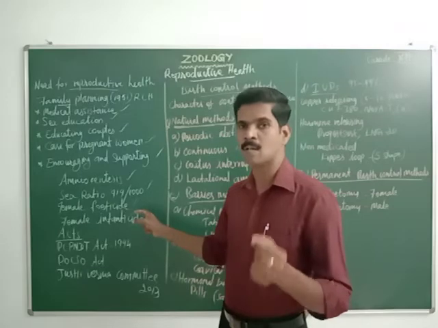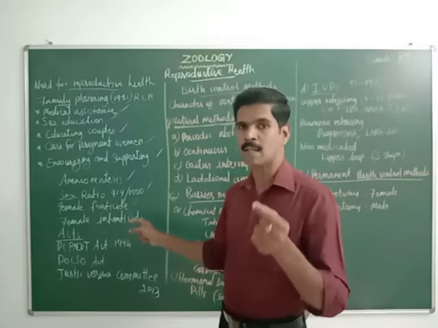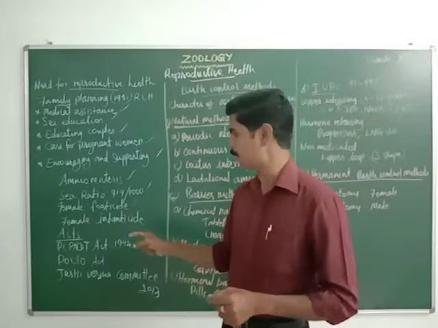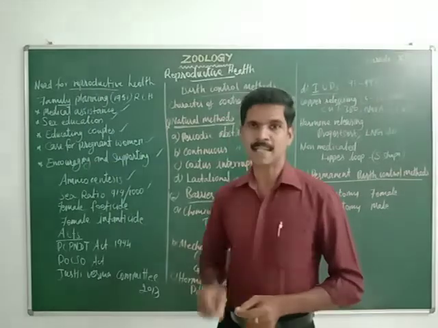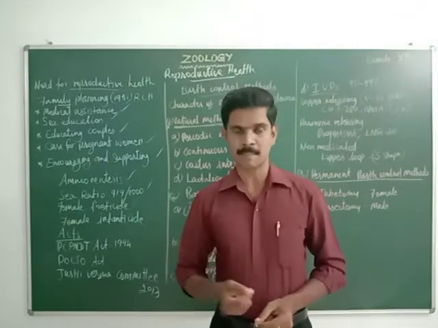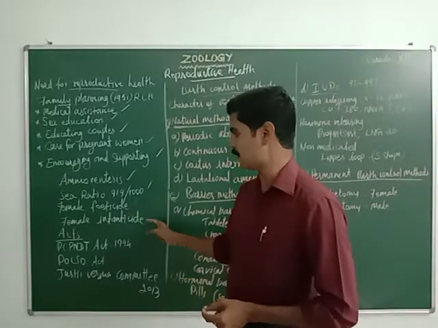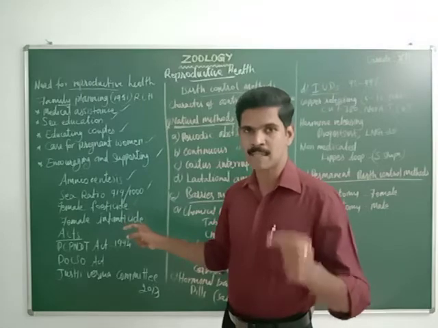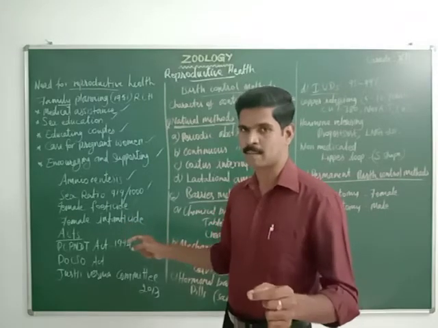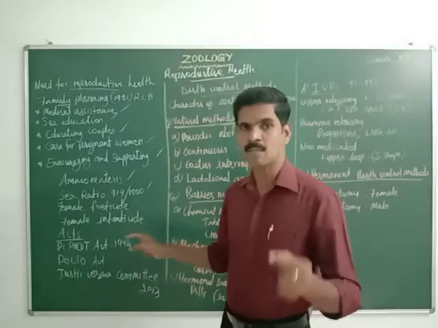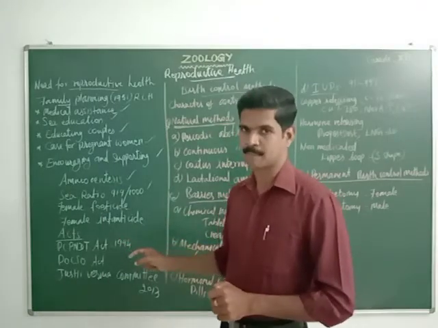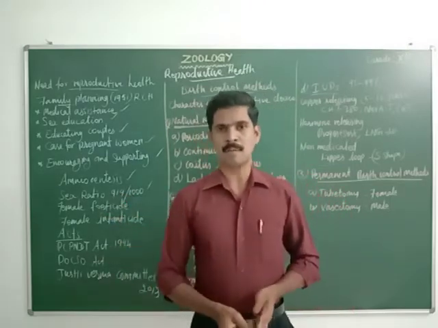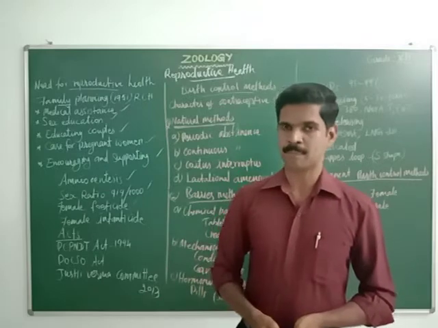Aborting or killing the female baby while the female fetus is developing. Then next one is female infanticide. Killing of female babies after their birth is called female infanticide. So two differences are there. The first one is female foeticide, meaning killing of the female fetus inside the uterus of the mother. Then next one is female infanticide, killing the female baby after birth. Understand, my dear students?